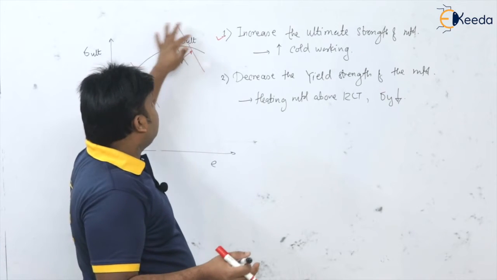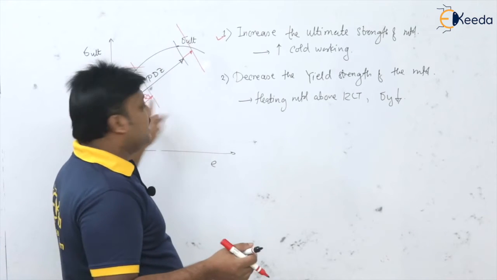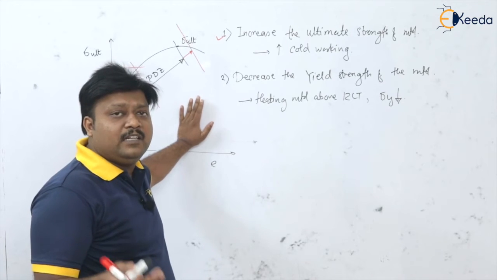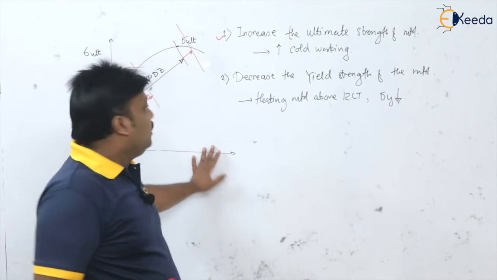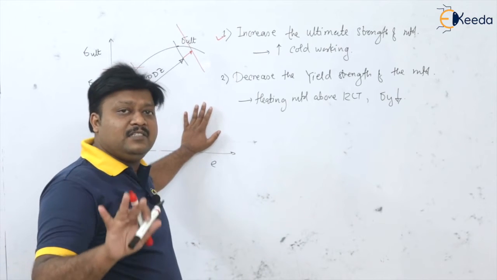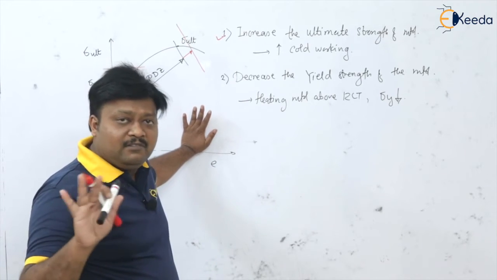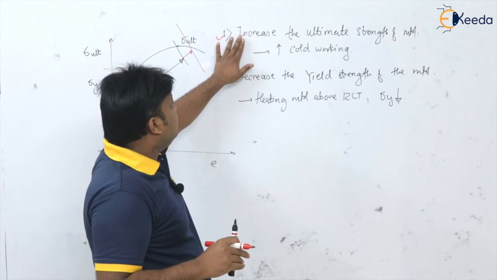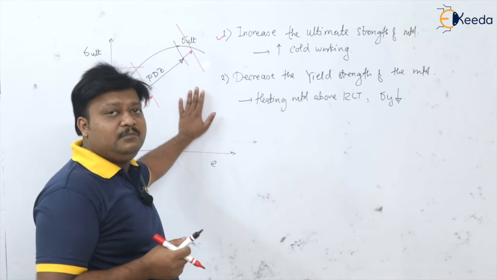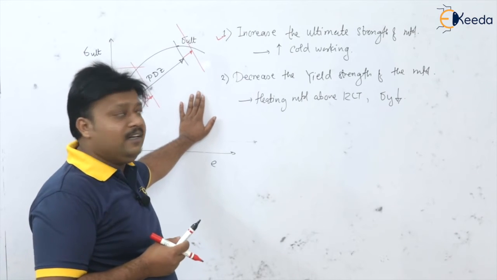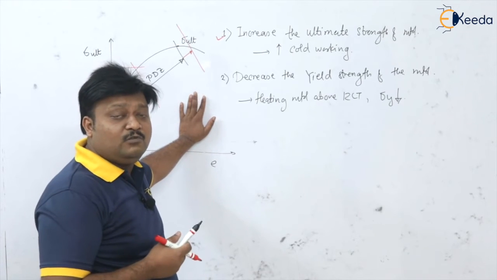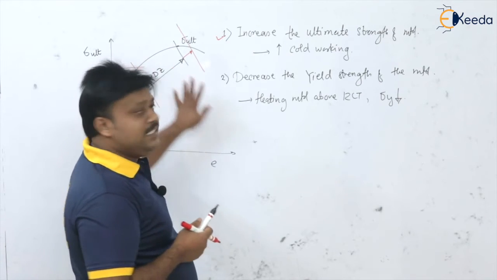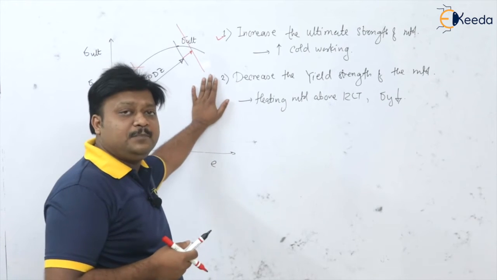So जितना अल्टीमेट स्ट्रेस बढ़ रहा है उतना ही सिग्मा वाई उतने अमाउंट में बढ़ रहा है. So definitely the net increase is zero. So PDZ remains the same only. It is not getting widened. So by using this first option, that is increasing the ultimate strength, the PDZ is not getting widened. So we are not getting the extra or additional excess work onto the component. It will remain as it is, जितना possible है उतना.